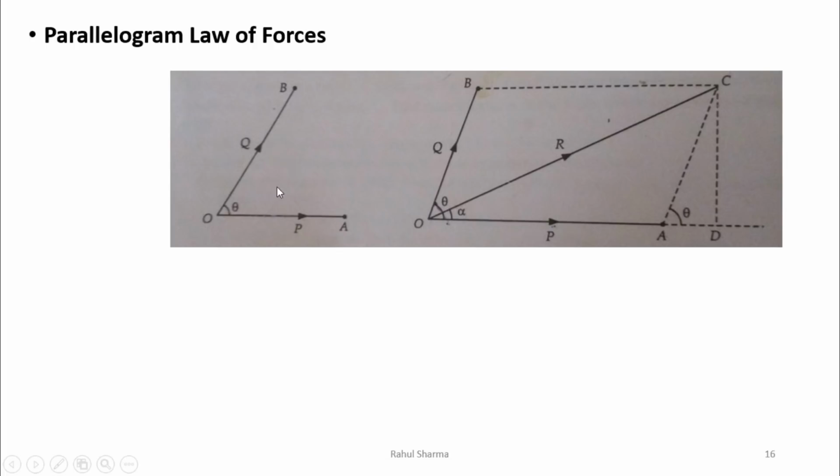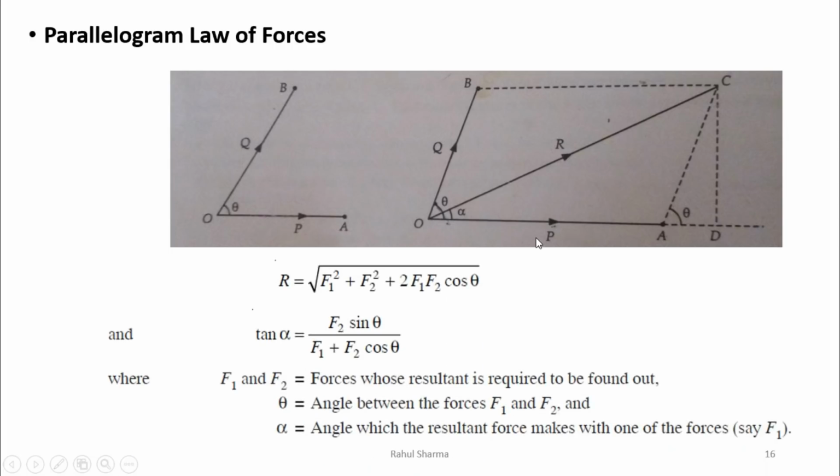We can say that according to the parallelogram theorem, if P is the force in this direction, Q is the force in this direction, and the angle in between these two is theta, then P is the first force F1, Q is the second force F2, and the angle between these two forces is theta. Then the resultant force will be in between them and it will make angle alpha with F1, and if we write it in formula, we can say